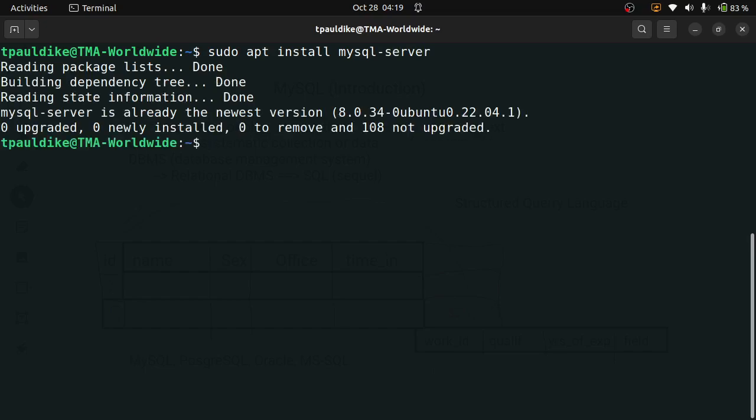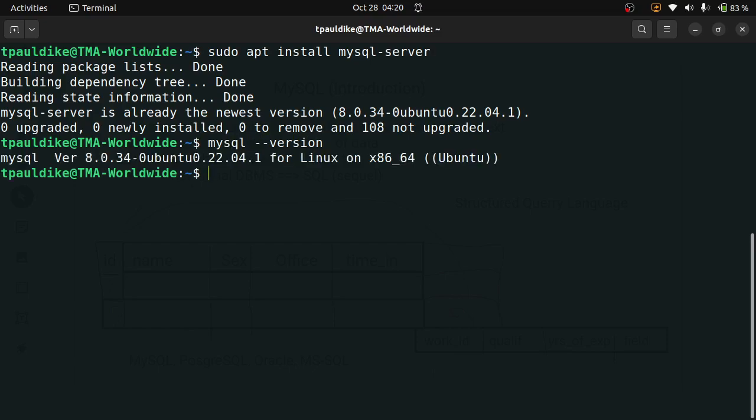So this is it. Now it didn't install because I have it already installed. If you didn't have it installed, it will be just fast. It will take some time, not much time anyway. So you can see that 0 newly installed, because it's here already. To confirm that you have it installed, you do mysql --version. That's it. So I have version 8.0.34 installed on my Ubuntu 22.04.